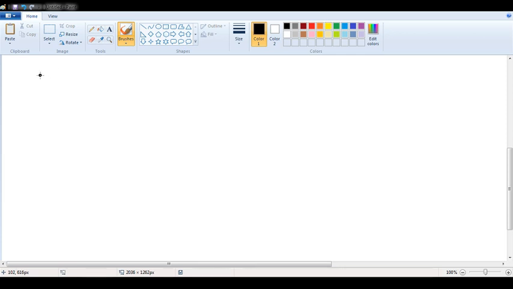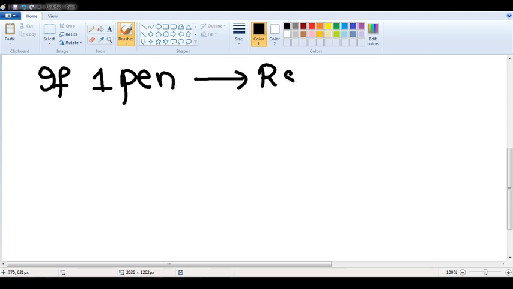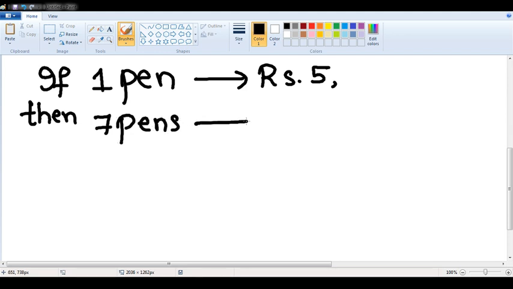Suppose in our school days, if you remember, we were taking questions in algebra or some other topics like this. The question says, if one pen costs 5 rupees, then what is the cost of 7 pens?